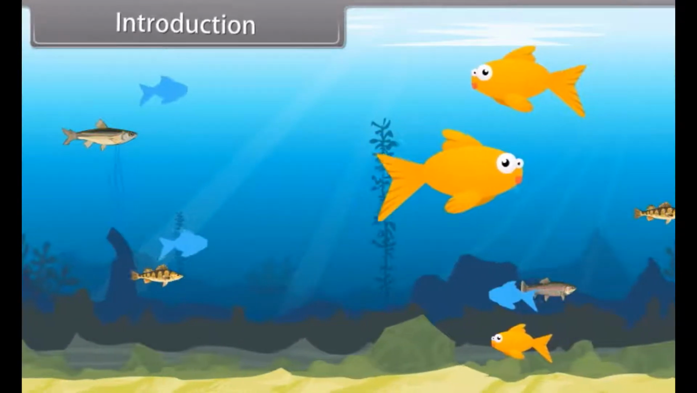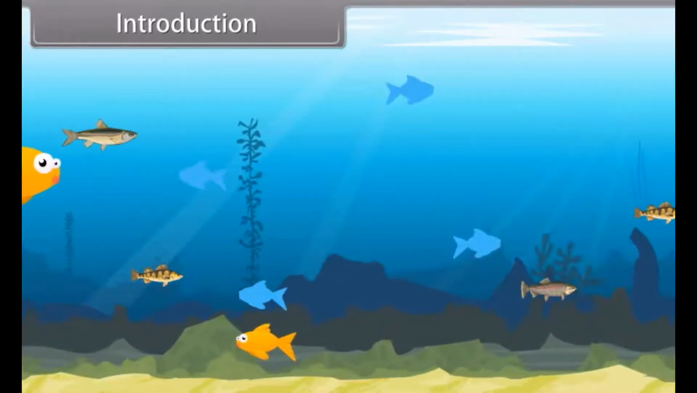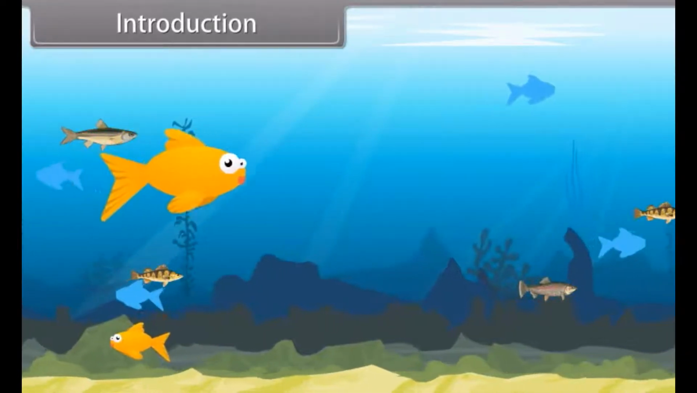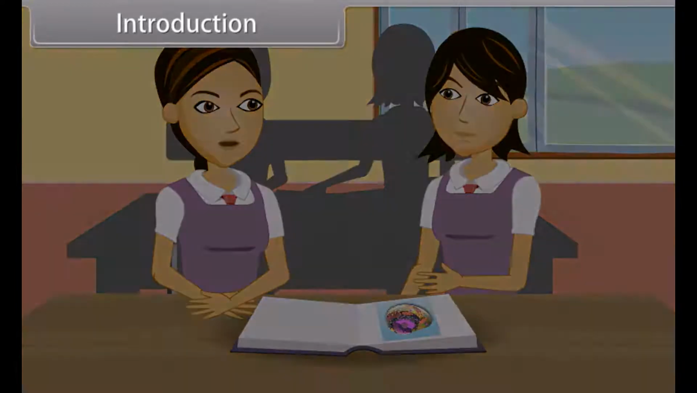Introduction. As we have discussed earlier, there are about 1.2 million animal species with great diversity of life. These animals differ from one another in their habitat, level of organization, body plan, symmetry, body cavity, germ layer, mode of locomotion, respiration, excretion, reproduction, etc. Animals are eukaryotic, multicellular, and heterotrophic organisms. Animal cells do not have cell walls.